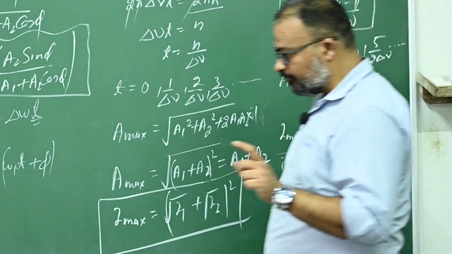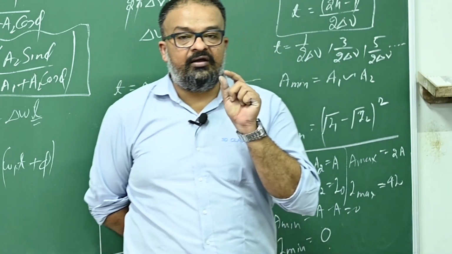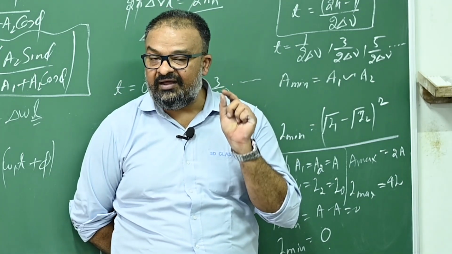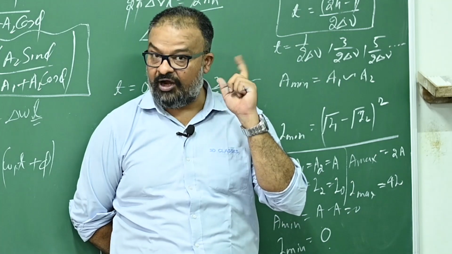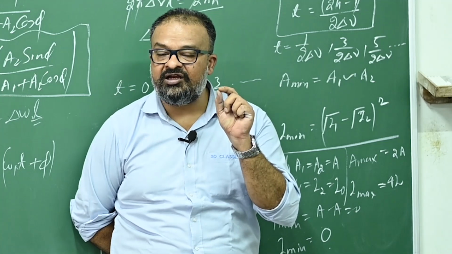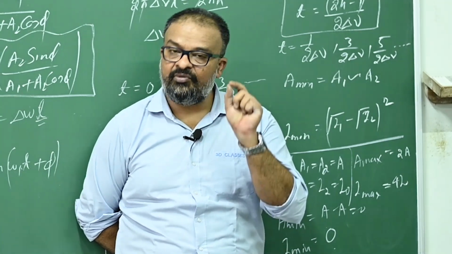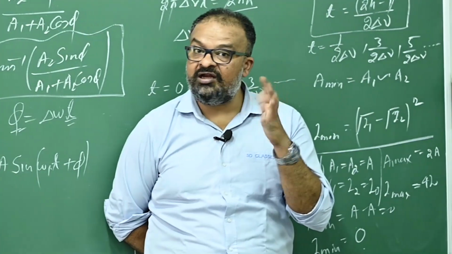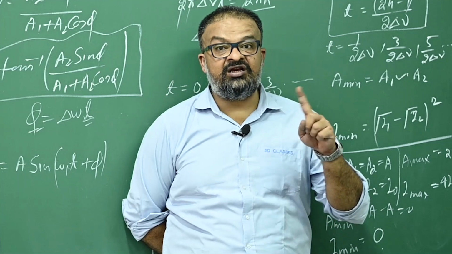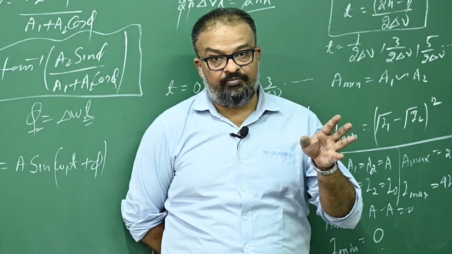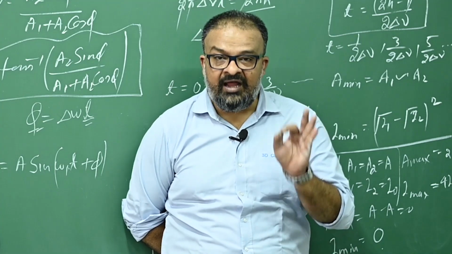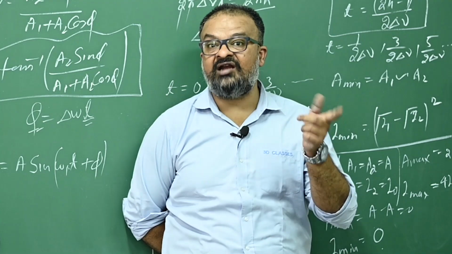Now listen, if the amplitudes of both the waves are equal, then sometimes you will hear a sound wave of maximum intensity, 4 I naught intensity, and sometimes you will hear a sound wave of 0 intensity. That means sometimes you will hear some sound and sometimes you will not hear any sound. Yes or no? When the maximum intensity is maximum but the minimum intensity is 0, in that case you can clearly identify the maximas and the minimas.